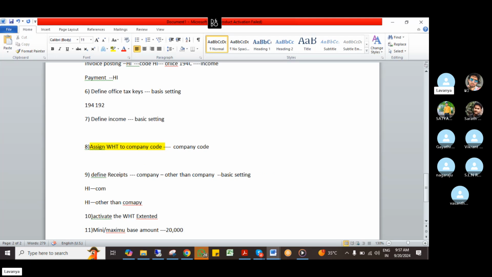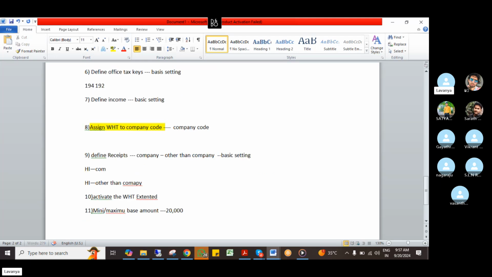So I have to inform this point to the system. In the invoice postings, same thing. In the invoice postings and payment postings also, I have to mention the same thing. It is there in the payment and invoice postings.